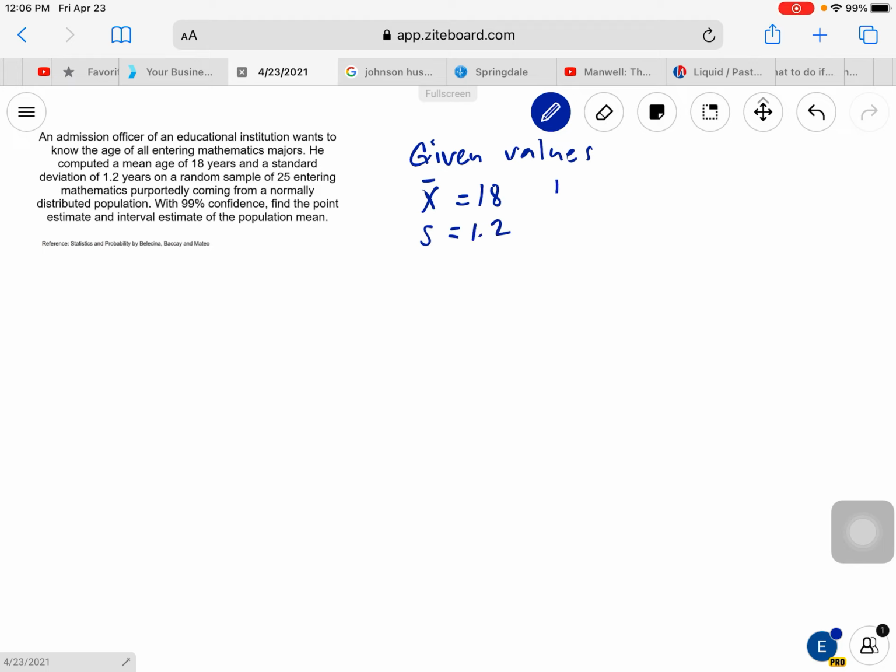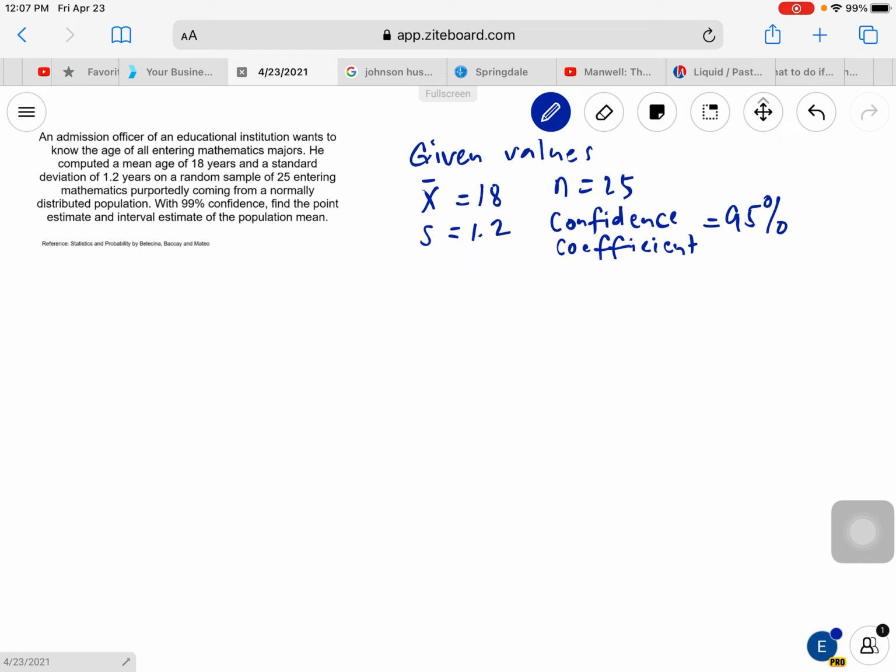Our sample size is, we have a random sample of 25 entering mathematics majors, so n is equal to 25, and our confidence coefficient here is 95%.